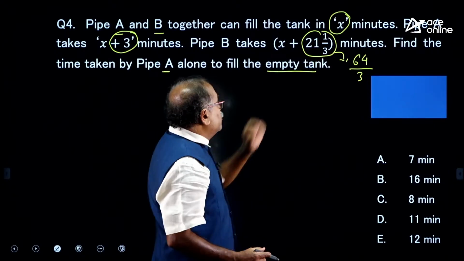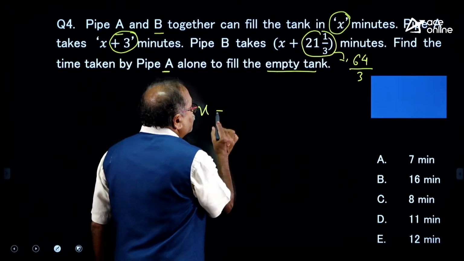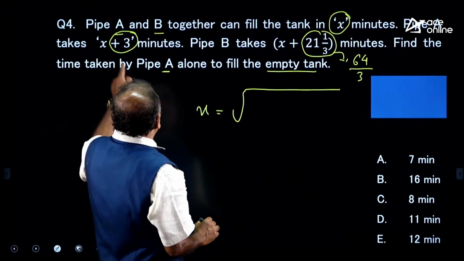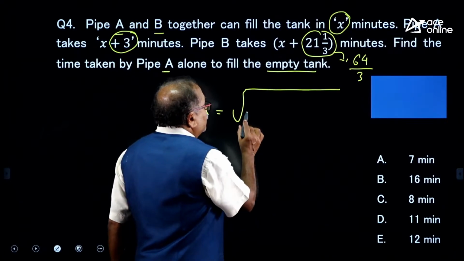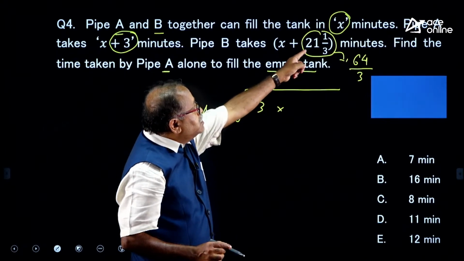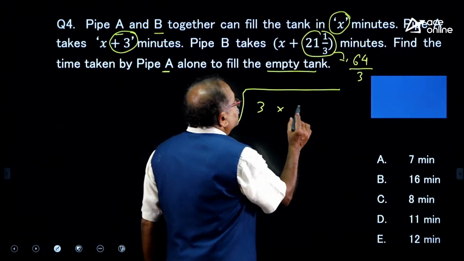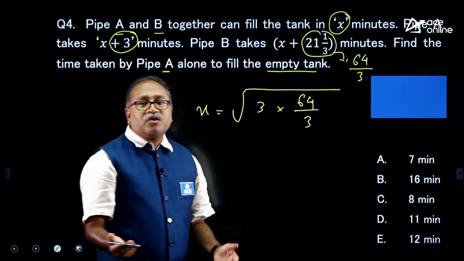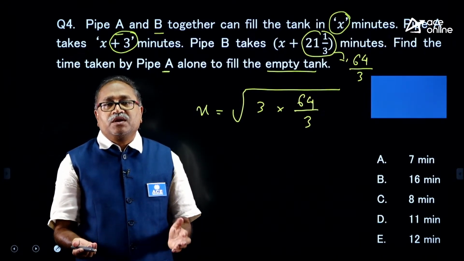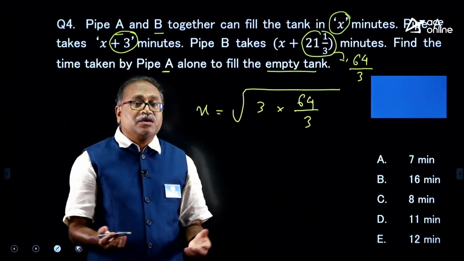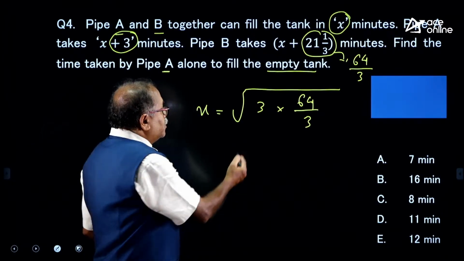What is the x value? The x value is equal to the square root of how much extra time A takes, that is 3, into how much extra time B takes, that is 64 by 3. This is the value of x, and once you get the value of x, you can find out how much time A will take. So, cancel this.